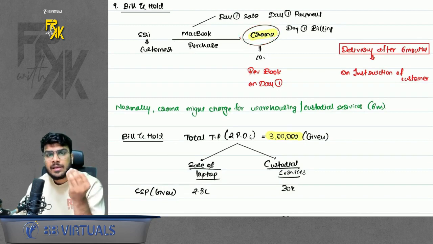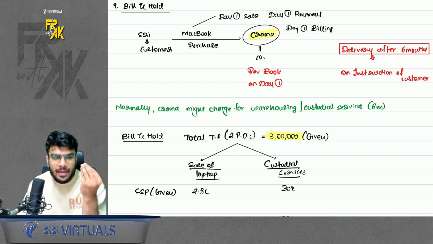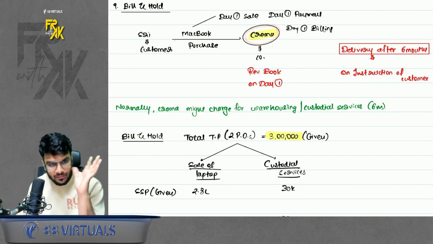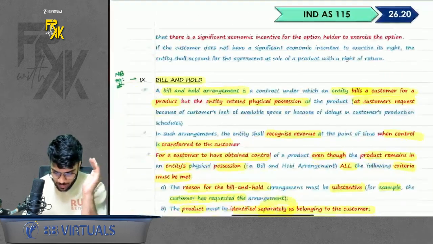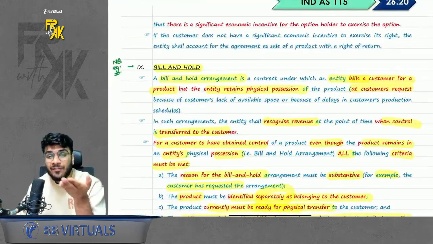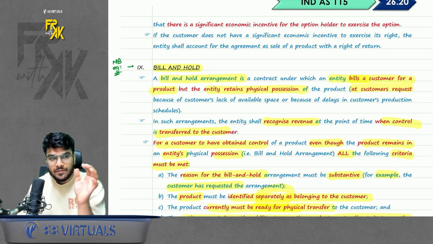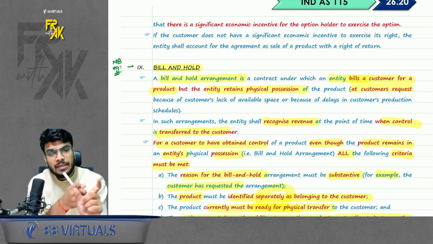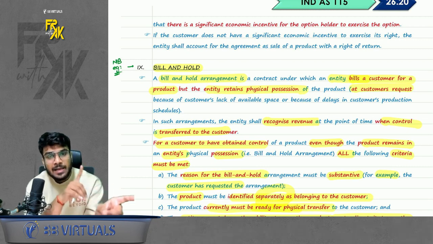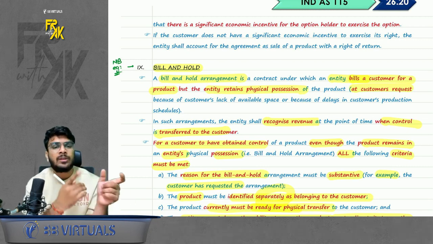So the standard says this might be a case of bill and hold, where everything is done, the asset is ready for transfer, but the customer is instructing not to deliver it ASAP. So what to do? In that case, the company should book the revenue on day one, even if the physical delivery is pending. But how to identify whether it is a bill and hold transaction? Whenever it is a bill and hold transaction, even if the delivery is pending, the asset still belongs to the customer only. That means the company cannot sell this asset to a third party.